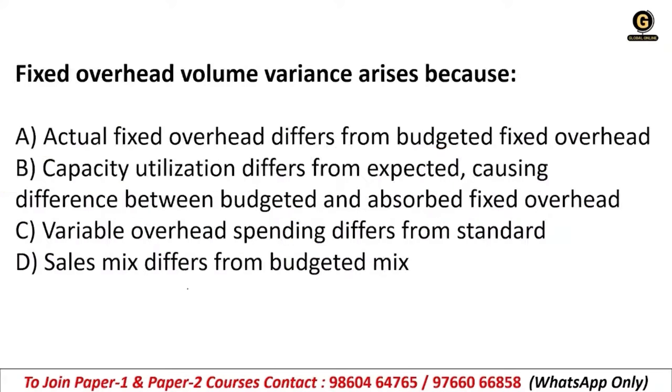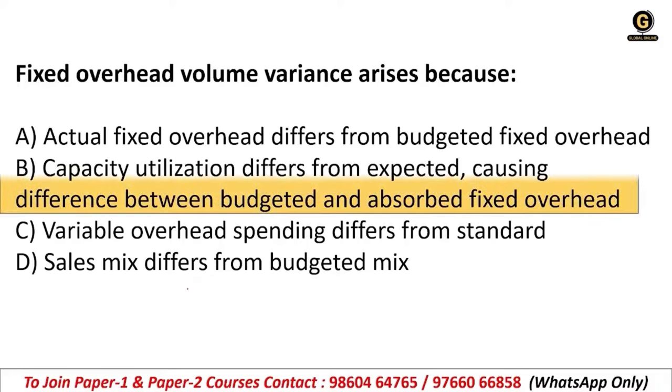Next, fixed overhead volume variance arises because: A, actual fixed overheads differ from the budgeted fixed overheads; B, capacity utilization differs from the expected, causing difference between the budgeted and absorbed fixed overheads; C, variable overhead spending differs from the standard; or D, sales mix differs from the budgeted mix.